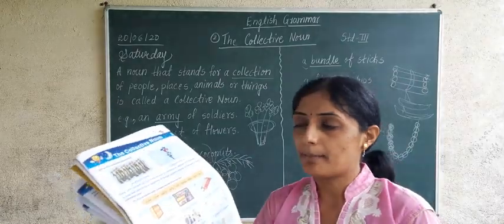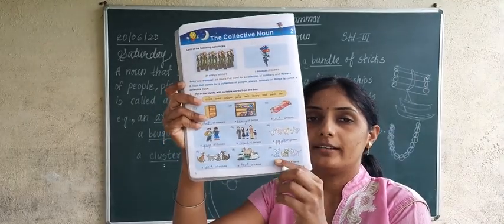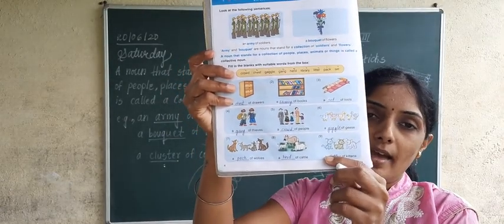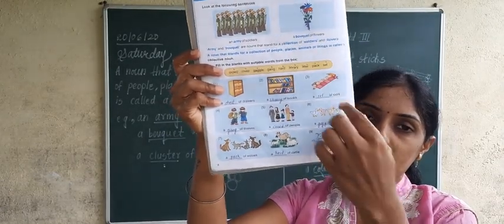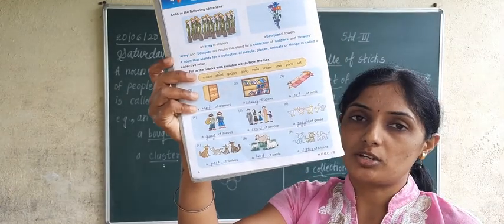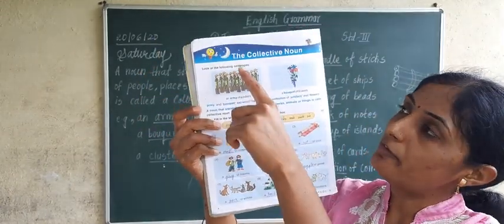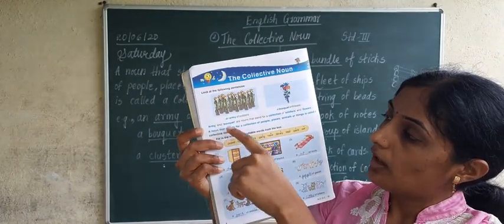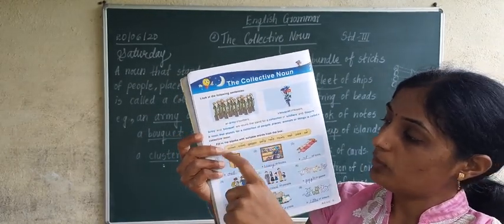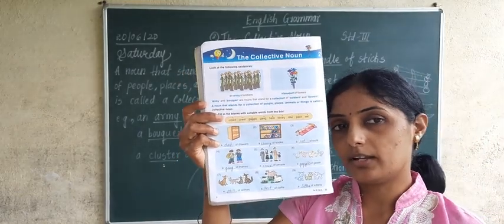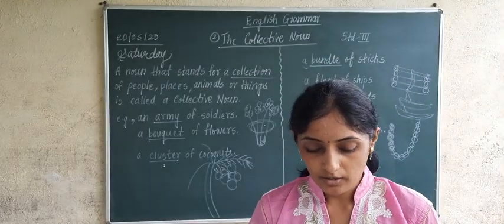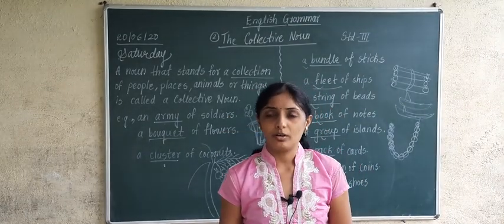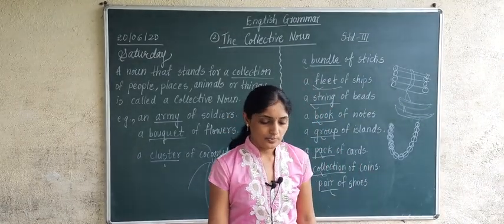Like this 9 examples are there in the first question, and those 9 examples you have to complete in today's homework. Okay, I will send you a photo of this question. You have to write down this question in your notebook. What you have to write? You have to write down Lesson number 2, the collective noun, the definition of collective noun, and 9 examples of collective noun. Have you understood? Okay. The remaining part, the second question, is also there in the same lesson, that we will take in the next period. Thank you.